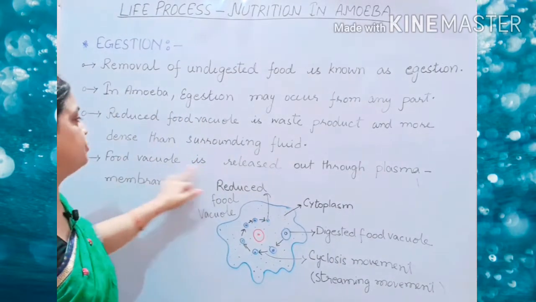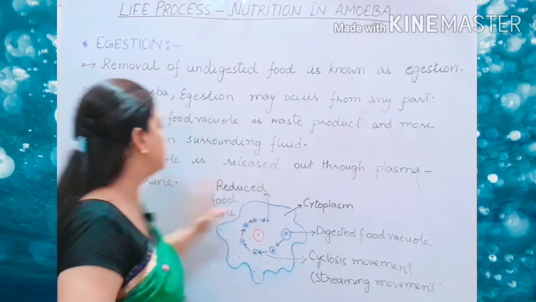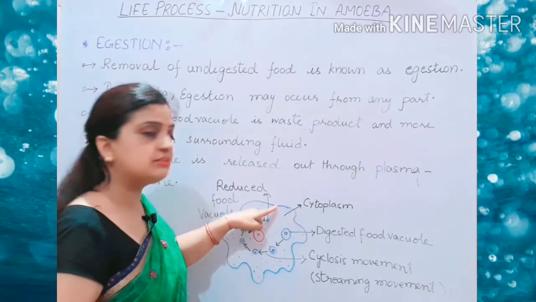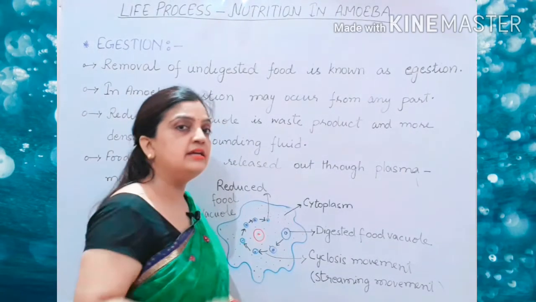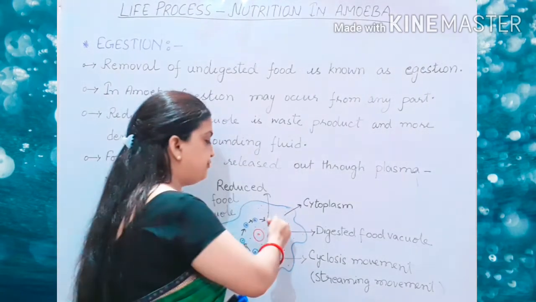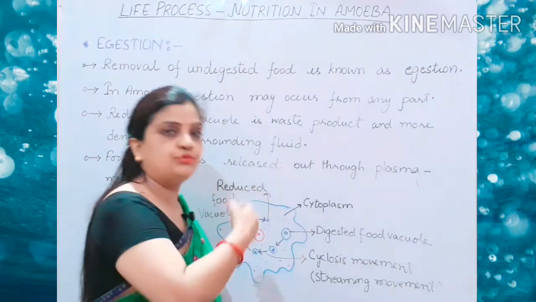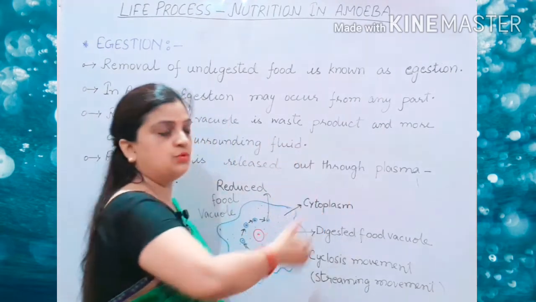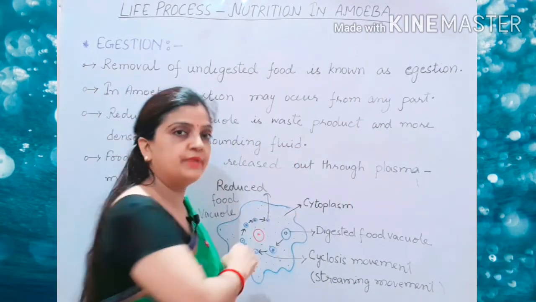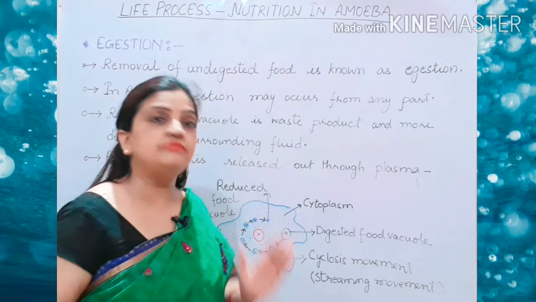So the food vacuole is released out through the plasma membrane. As the food was ingested inside through the plasma membrane, in the same way the reduced food vacuole is egested outside. It is thrown out through the plasma membrane, by the process of diffusion.